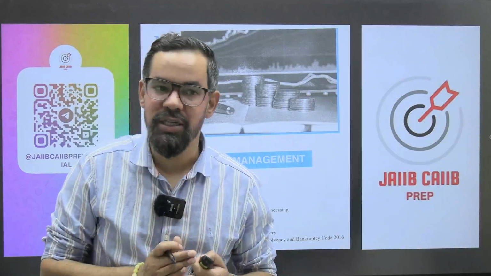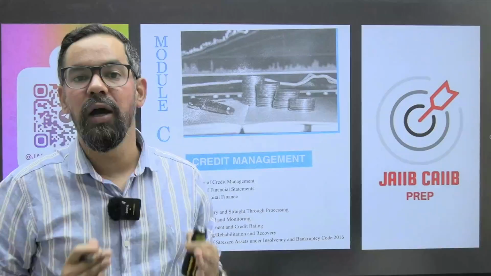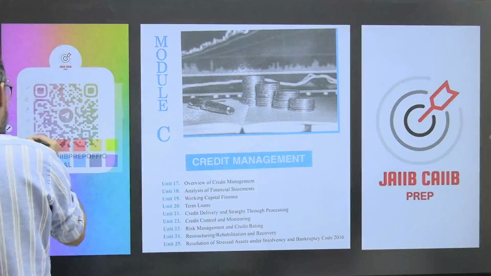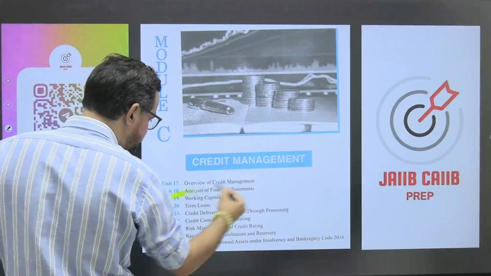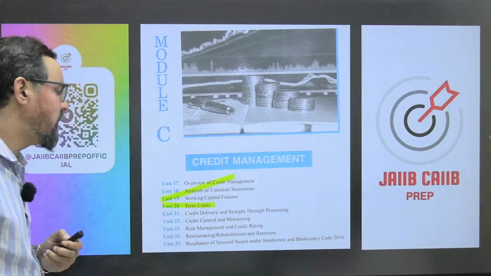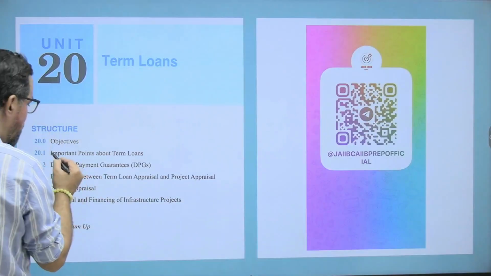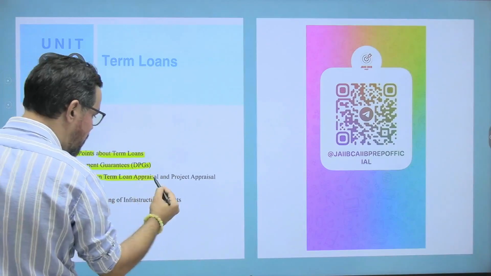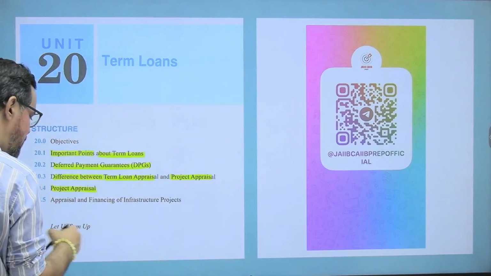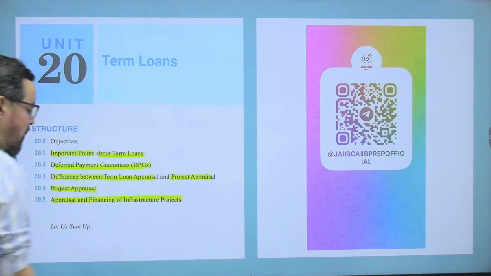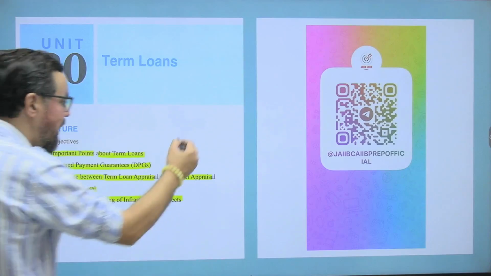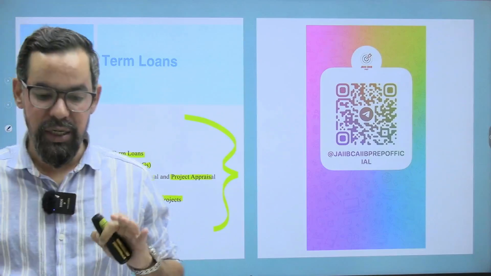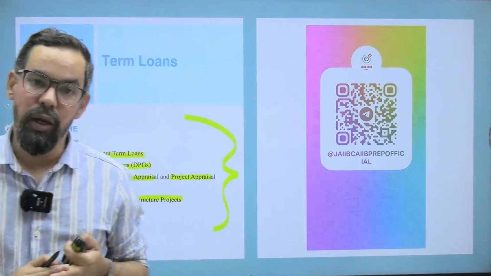So in this particular session we will be discussing all important subtopics of this particular unit, and they are definitely going to help you out in your upcoming examination. So we have done with these units. So today we are going to talk around the term loan, which includes important points about the term loan, then we have deferred payment guarantee, difference between term loan appraisal and project appraisal in stages, appraisal and financing of infrastructure project. Okay. So these are the subtopics which are generally part of this unit, and we are going to cover each and every single subtopic and their related most important concepts.